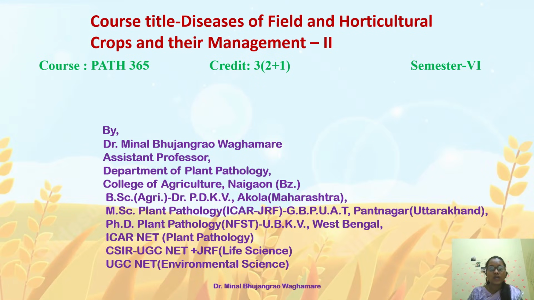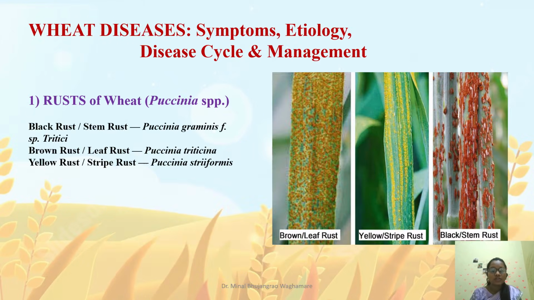From today, we are going to start the series of diseases of field and horticulture crops and their management. In this, we are going to see some important field and horticulture crops, their symptoms, their etiology, disease cycle, and their management. So, we start with our first crop, that is wheat. And in this, we start with the disease of rust of wheat.